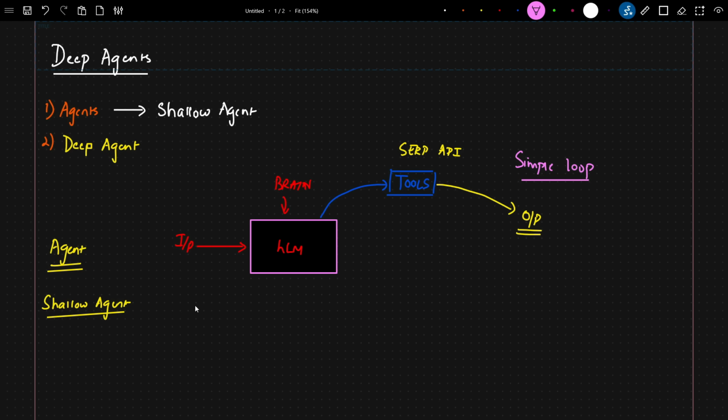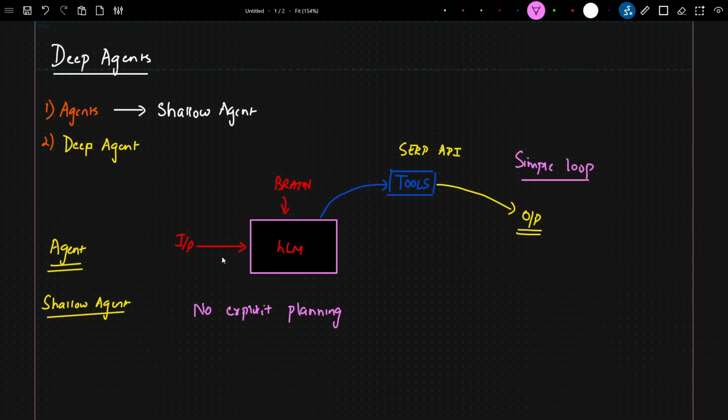So here, no explicit planning is there. A query has come, the LLM takes the decision and finally generates the output. Whenever we use this kind of use case, we don't use it for a very complex task.